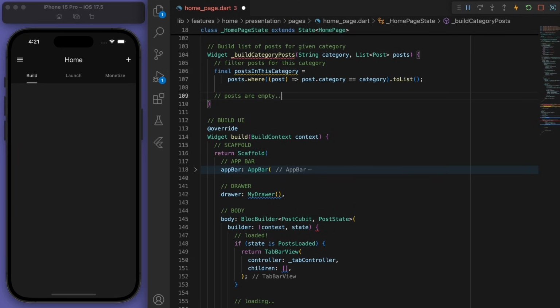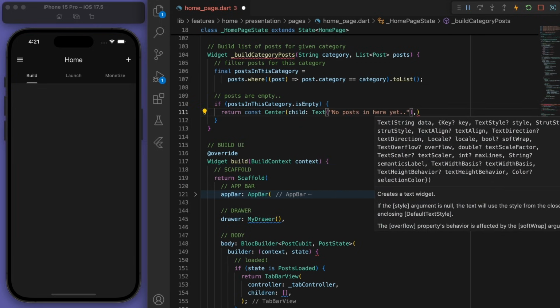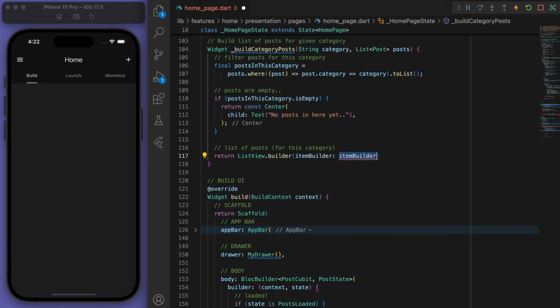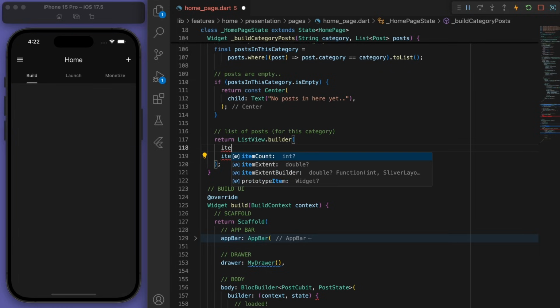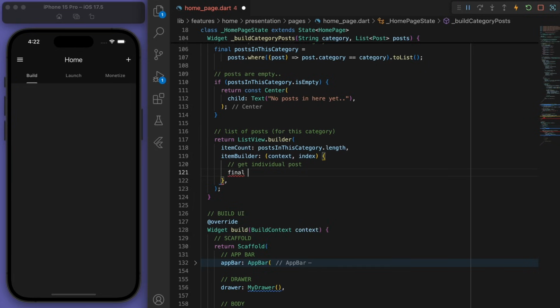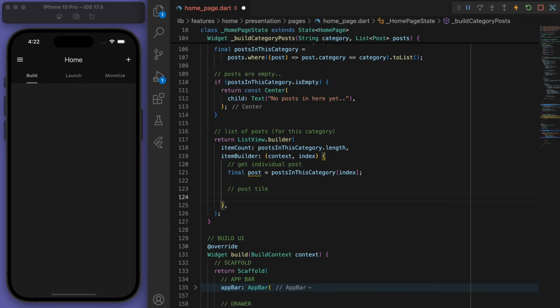If the posts are empty, then let's just say no posts are here yet. And then we're going to finally return the list of posts, but just for this category. Right, so let's get the individual post and return the post tile.